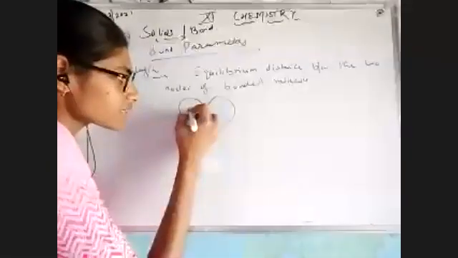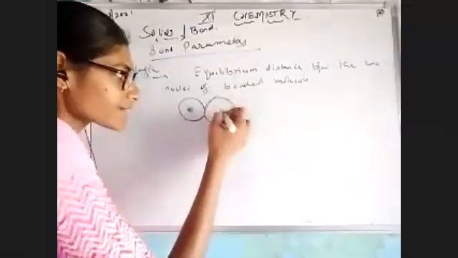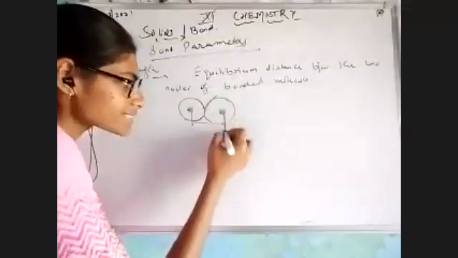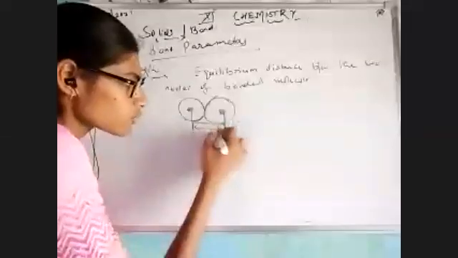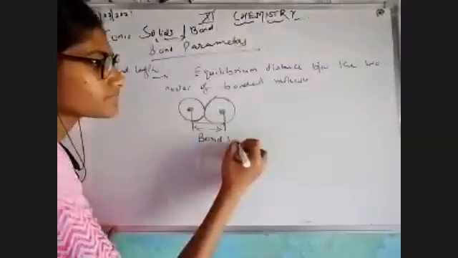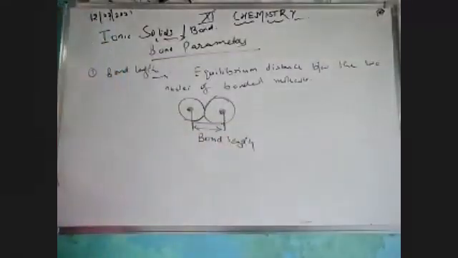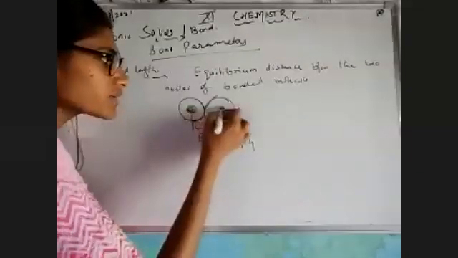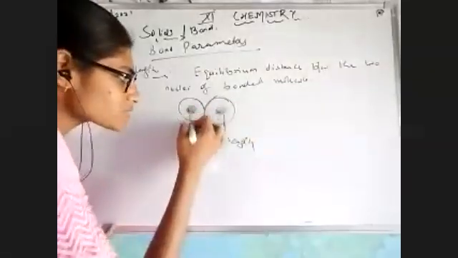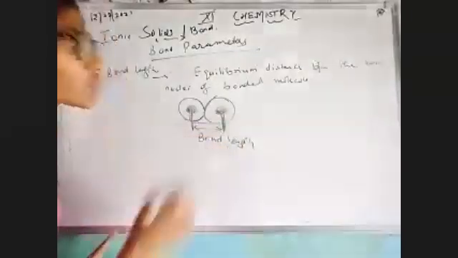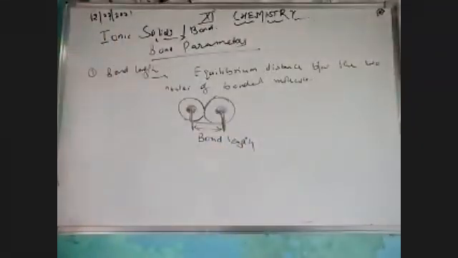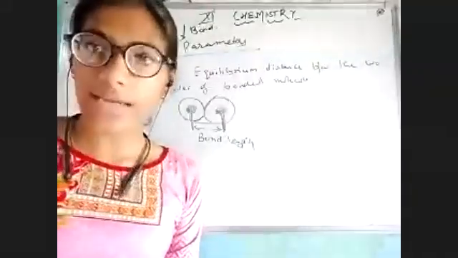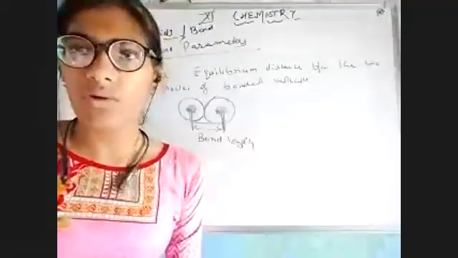then suppose there is the nucleus over here. These are my atoms and these are the nuclei. Then the distance between these two nuclei is known as bond length. Am I clear with it? There are two atoms and they have nuclei in them, and the distance between the two nuclei is known as bond length. Clear? So bond length can be easily observed only if there is a bond present between these two atoms, for example ionic bond, covalent bond, van der Waals bond, and many more.